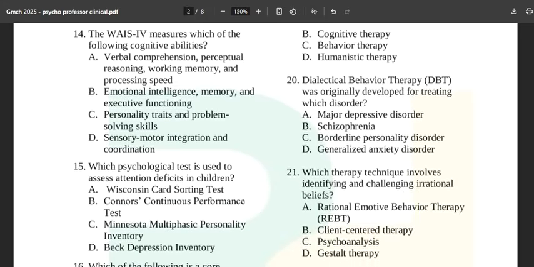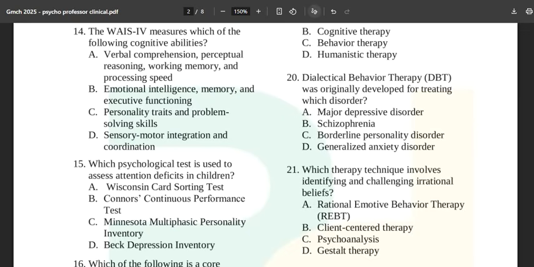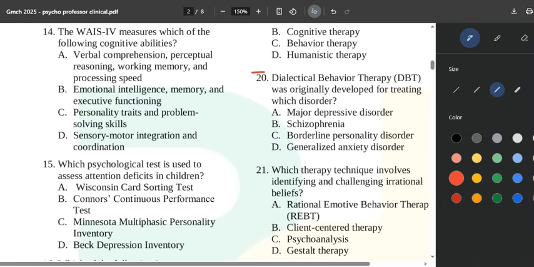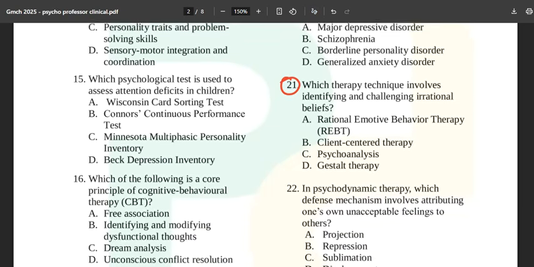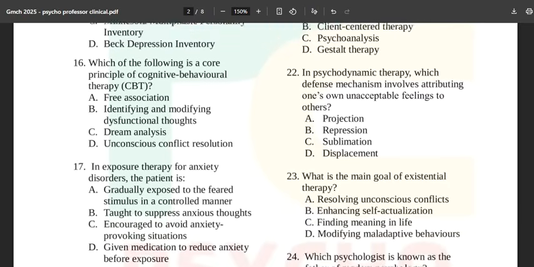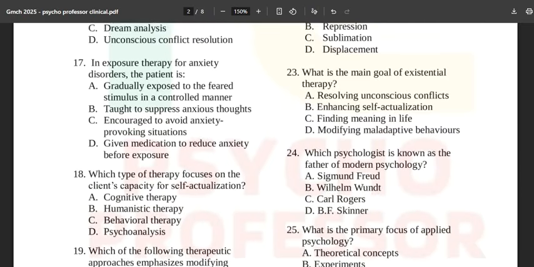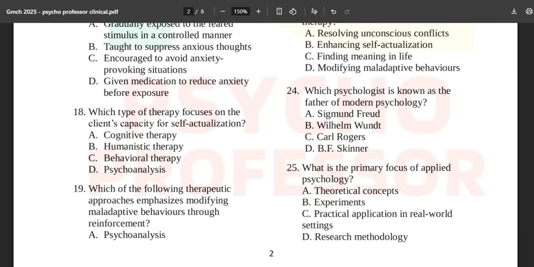Now one thing is important: in this paper, GMCH has depended heavily on this therapy. I don't know why or from where, but you will see more questions on therapy, DBT, dialectical behavior therapy, and REBT, CBT. All the therapies are very important for next time. Though they cannot ask all these therapies once again, you should be well prepared for the therapy section.